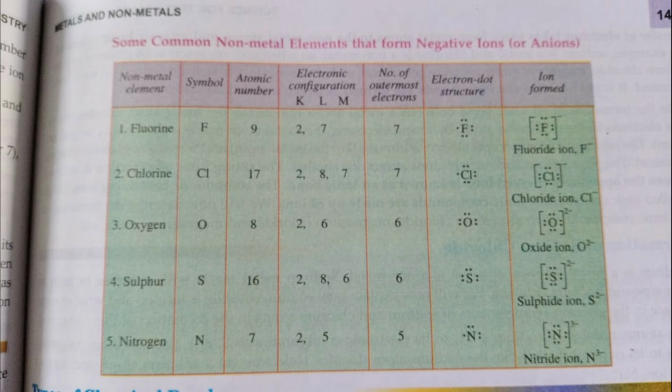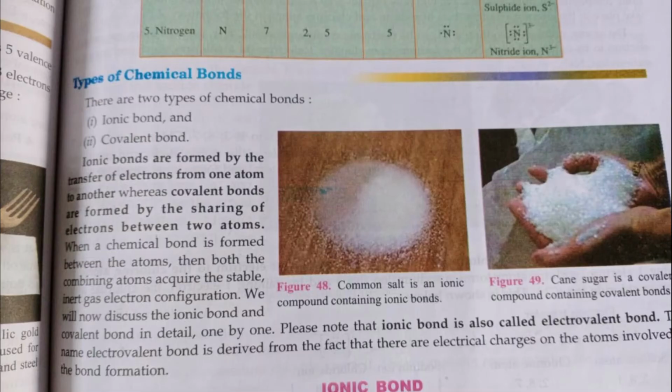As I told you, nitrogen will accept 3 electrons to become nitride ion. You have to represent 5 electrons on nitrogen, but when you write the nitride ion, you have to keep 8 electrons. On the whole, you have to keep 3 minus. So now we are going to discuss types of chemical bonds in the next video. Thank you.